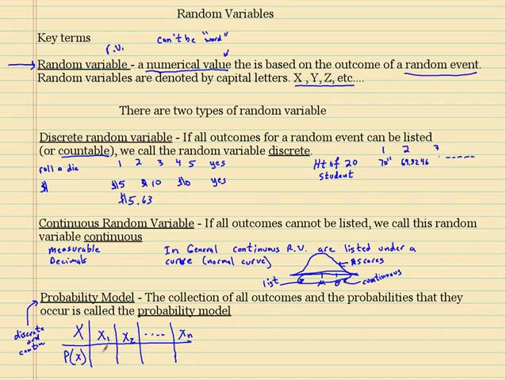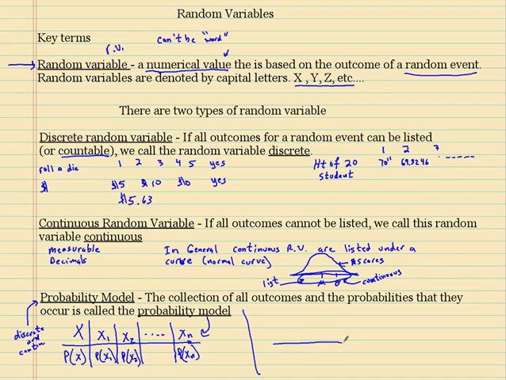Okay, these are countable. This is the probability that x1 happens. This is the probability that x2 happens. xn just means that you have n outcomes. The probability that xn happens. Okay, so this is called a probability model, or a probability table. Well, that would be discrete.